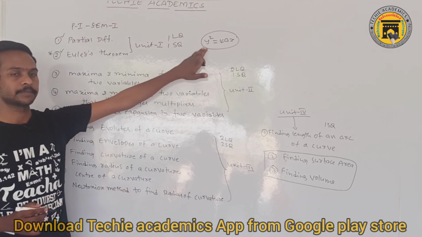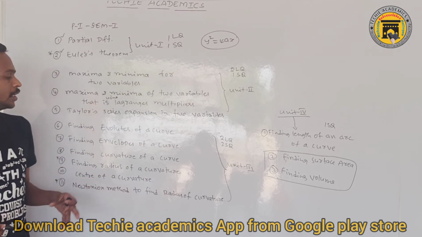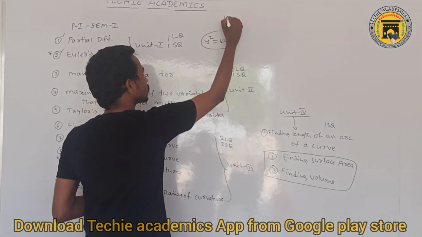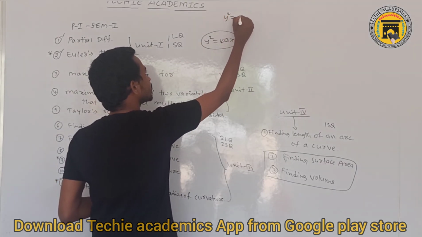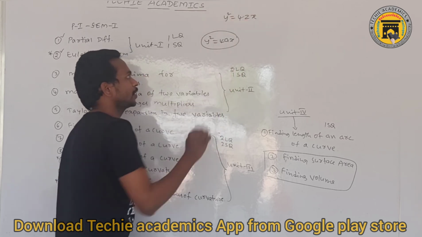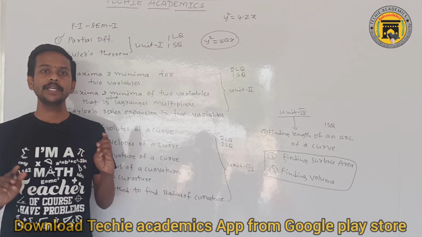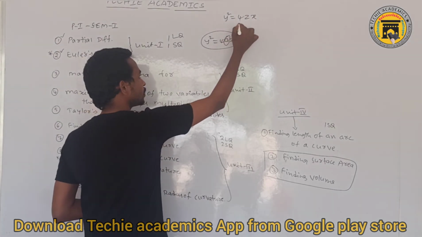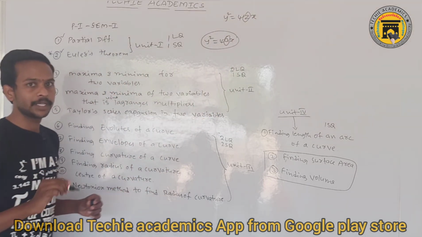For example, if the exam gives the curve y square is equal to 4zx, with z in place of a, you will definitely be confused.